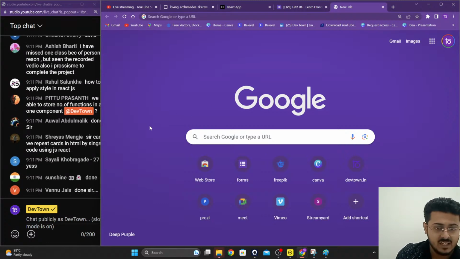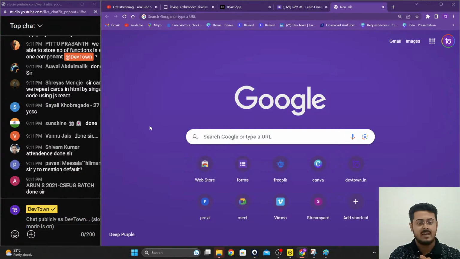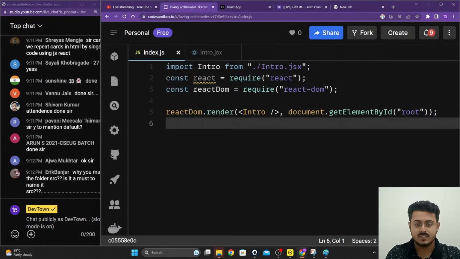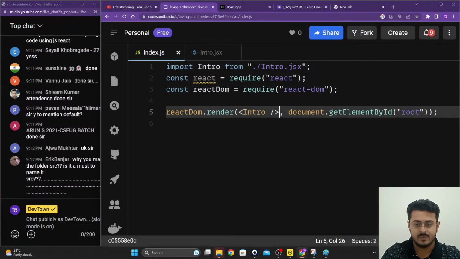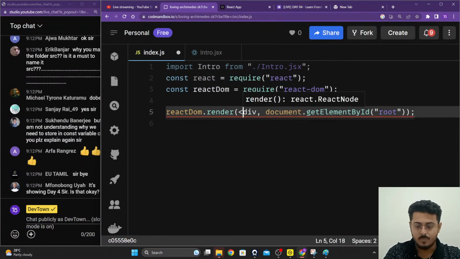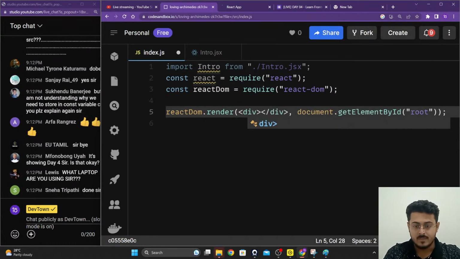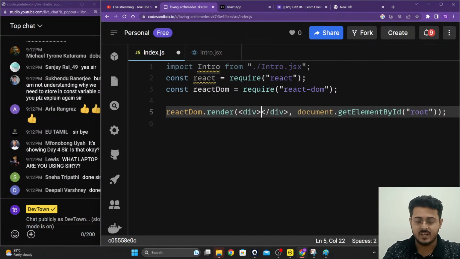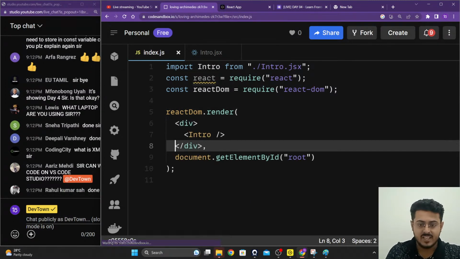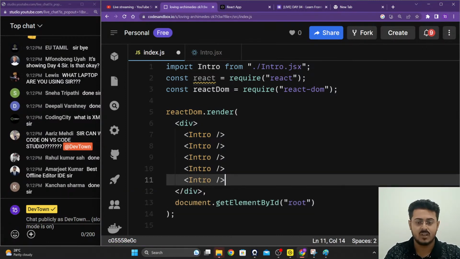So can we repeat cards in HTML by using a single code in JavaScript, React.js? You can absolutely do that. If you want to write this exact same code 2 times, just create a div tag right over here, an opening div tag and then your closing div tag. Save this. And inside of this, you can write your intro, intro slash, and you can put it up as many times as you want. The same particular component we are using, reloading it almost 5 times.